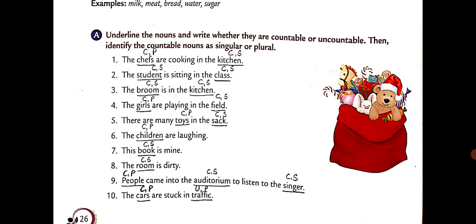Broom is a countable and singular noun. Kitchen is also a countable and singular noun. Then fourth one is the girls are playing in the field. Girls here is countable but plural. More than one girl is here. Then field is a countable and singular noun. Similarly, try the rest of the parts too.